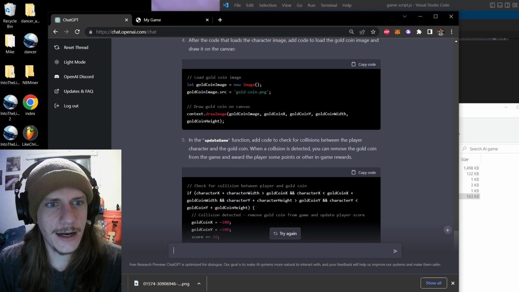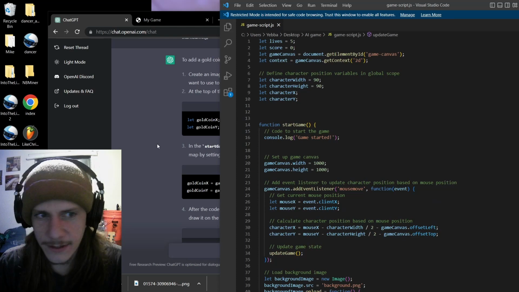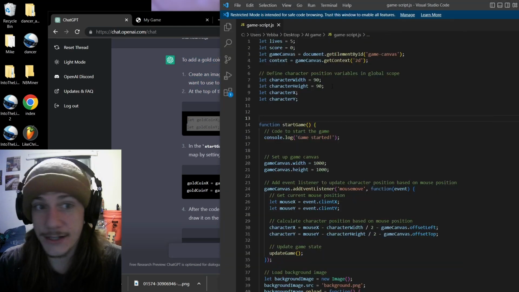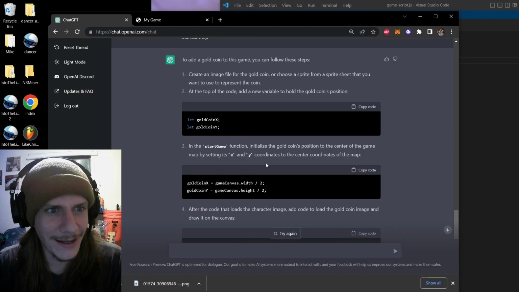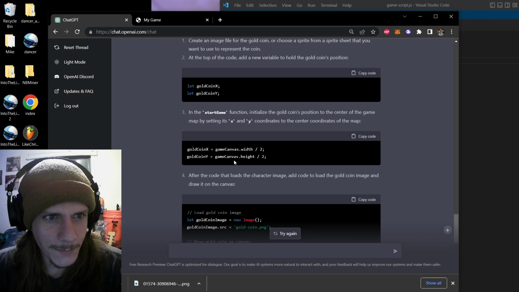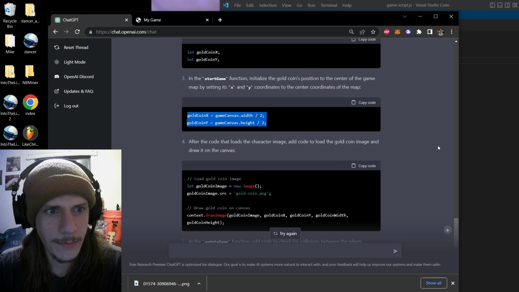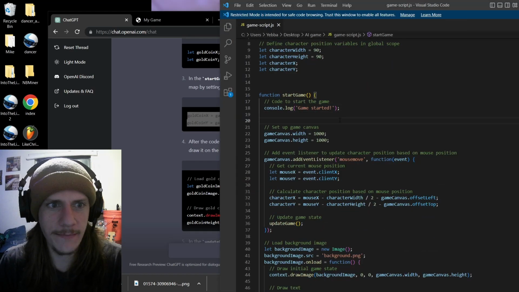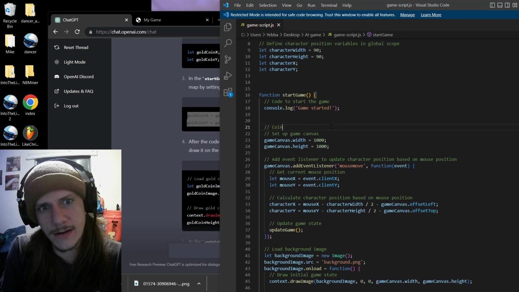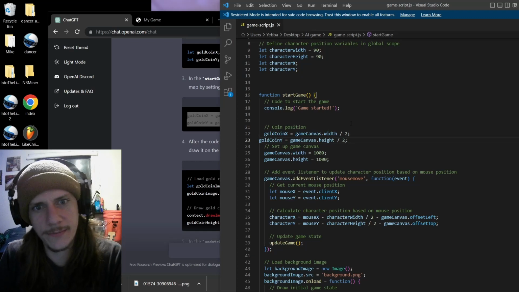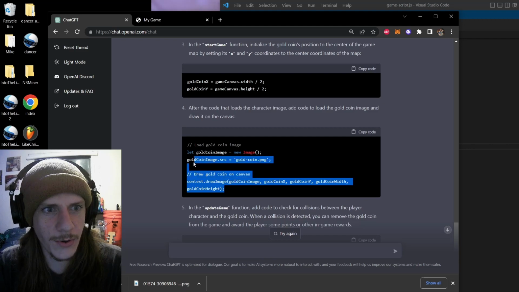All right, so let's go back to this code that it gave me and see. I'm getting a little bit better understanding of the way that this file is laid out, thanks to ChatGPT teaching me code in one day. Just joking, I'm a complete newbie still, but alright. In the start game function, initialize the gold coin's position. Okay, perfect. Start game. I learned how to do a note, coin position. There we go.